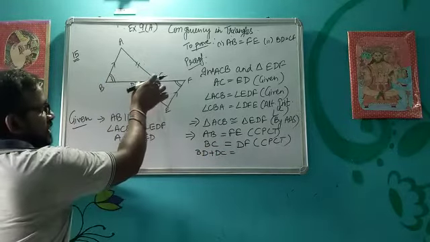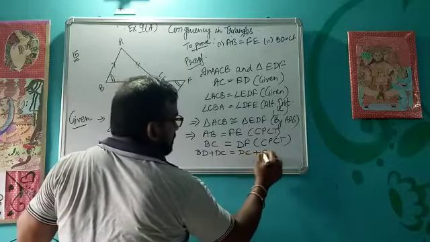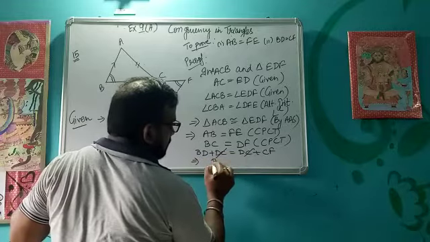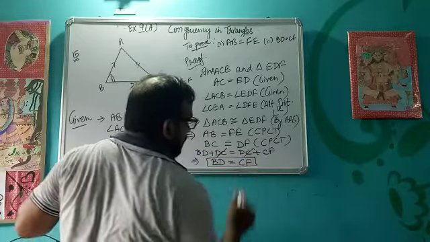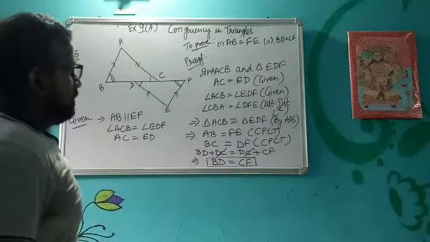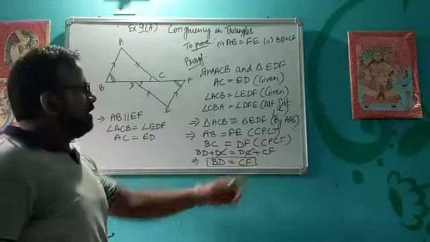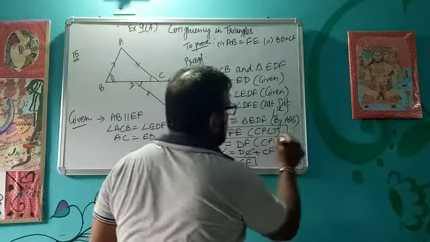Similarly DF is made up of DC plus CF. So these two will cancel. So we will get BD equal to CF. Okay. So like this, we got BD equal to CF, and this is our first part, AB equal to FE.